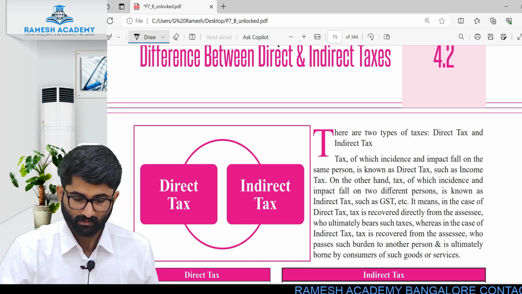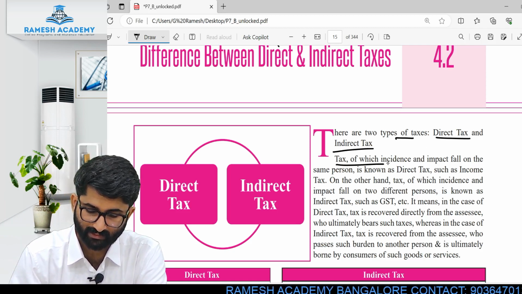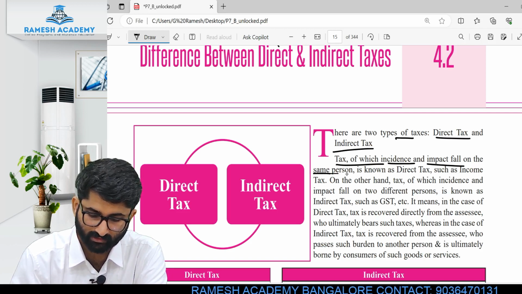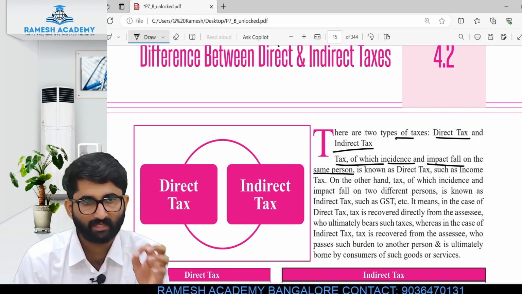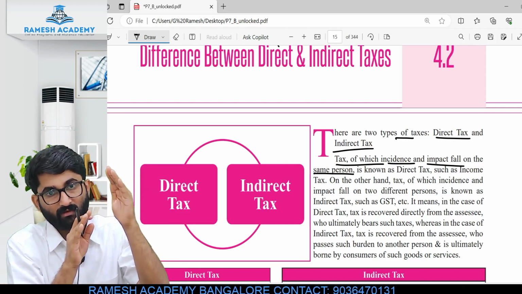So there are two types of taxes, direct tax and indirect tax. Tax of which incidence and impact fall on the same person is direct tax. Incidence is on me, impact is also on me, I have to pay this to the government.